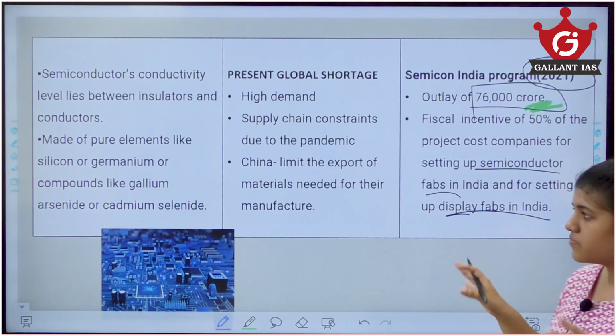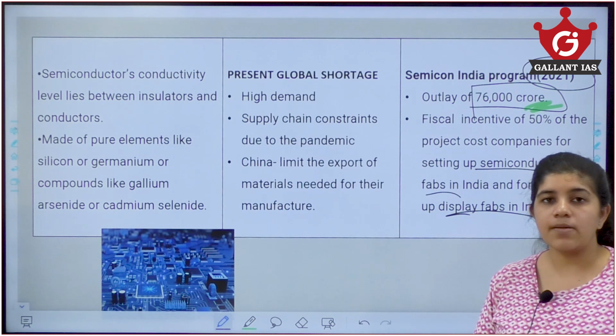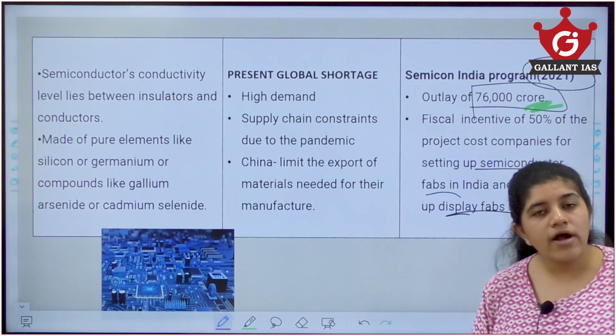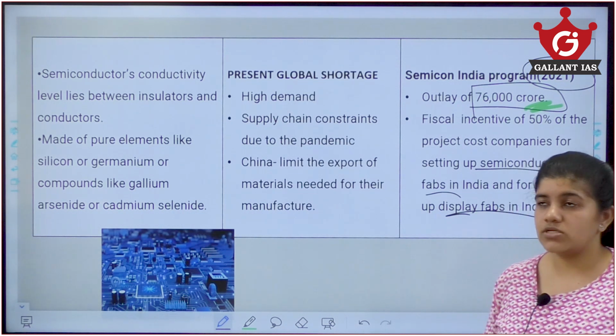So these are some of the key things which you need to know about the need for semiconductor industries in India, and what India's semiconductor mission is. These can be a prelims question as well as a mains question. Okay.